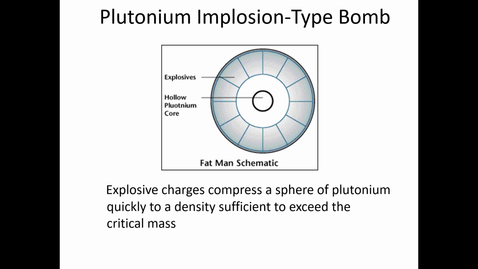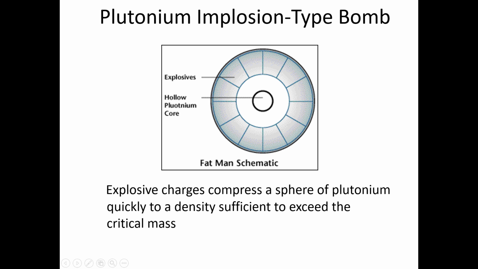The second type of bomb is the plutonium implosion-type bomb. In this kind of device, we have the plutonium inside the core, and the explosives are placed outside the core.